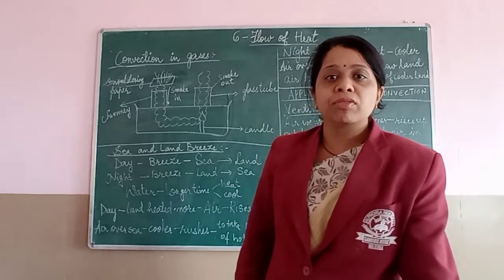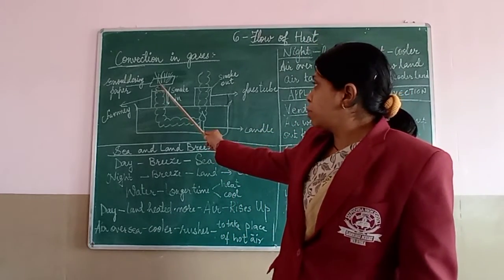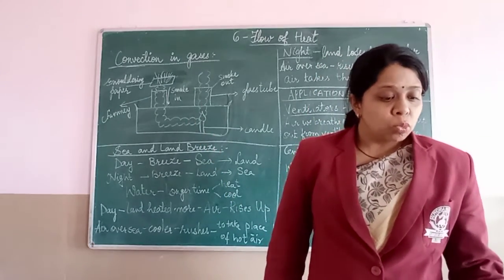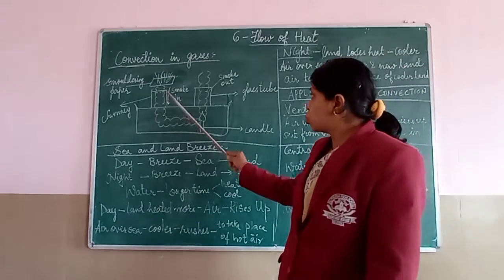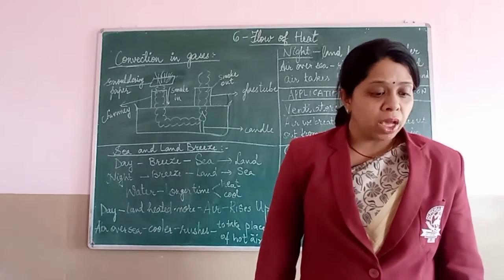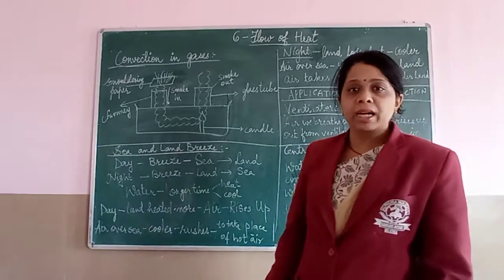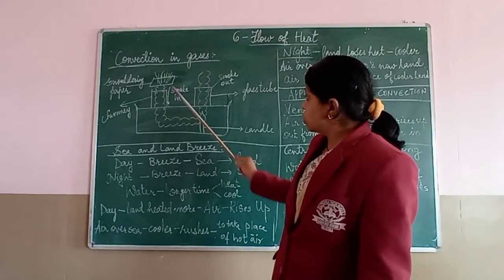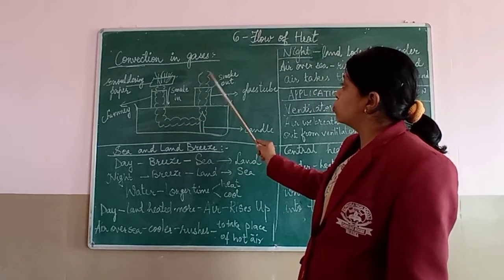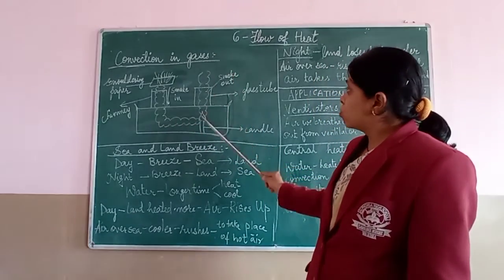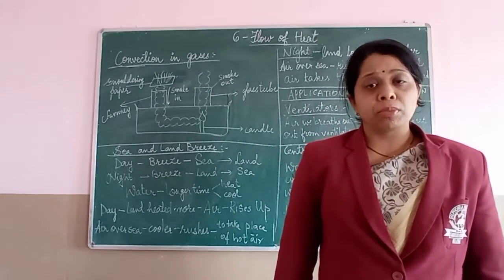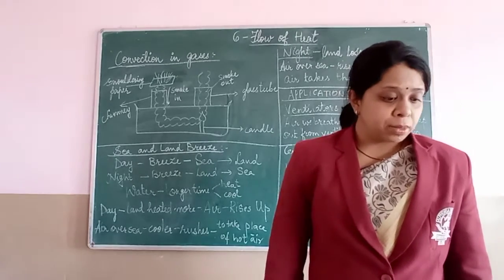So, in this experiment, when we hold this smoldering paper over it and burn it, what will we observe? We will observe that smoke is entering into the box. Smoke will enter into the box through the chimney. It will get heated up by the candle. Once we start burning this, the smoke will enter from here, move on this side and move out. The smoke will rise up above the candle and move out from the glass tube, that is, the other chimney.